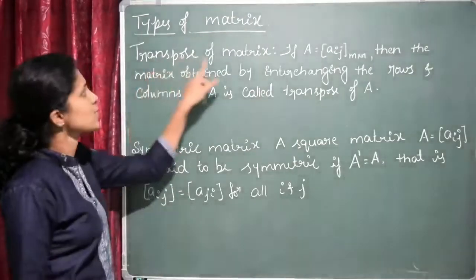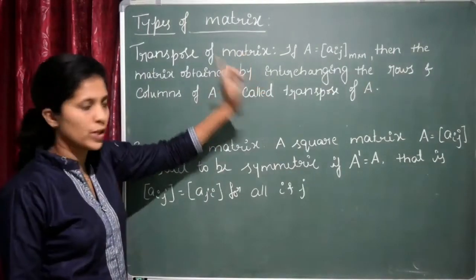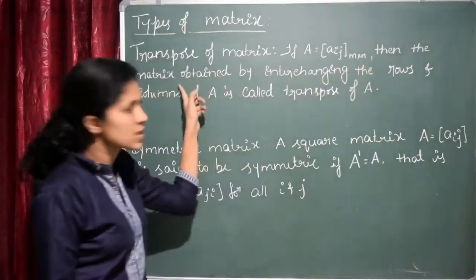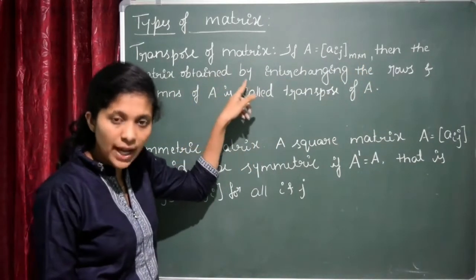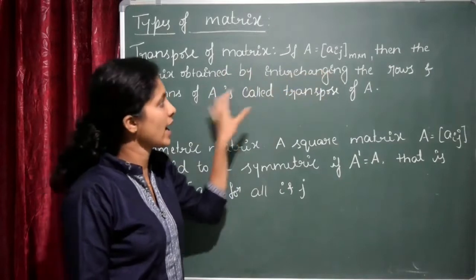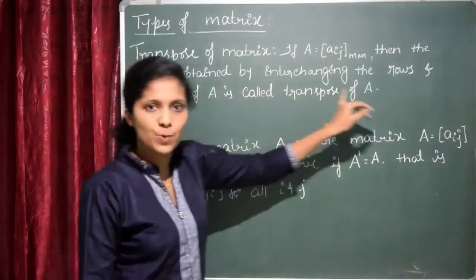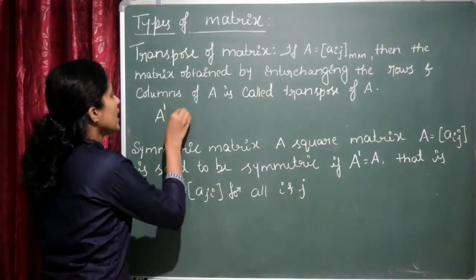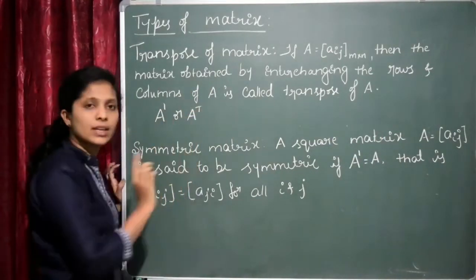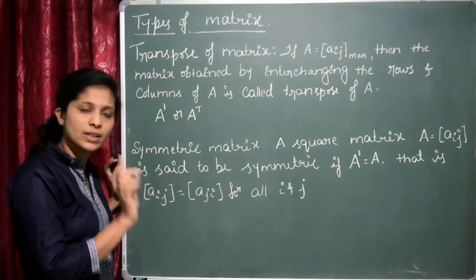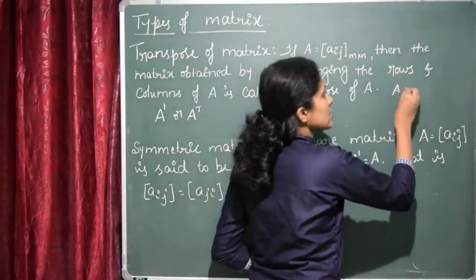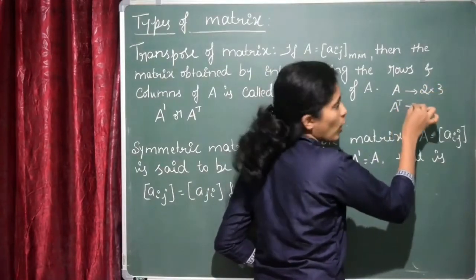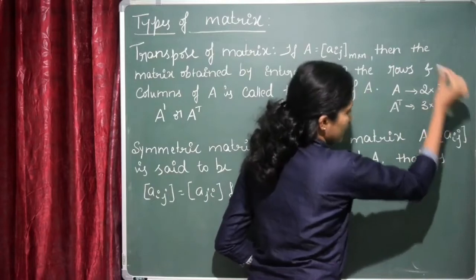Next is the transpose of a matrix. Okay, important one. If A is equal to aij of order m into n, then the transpose of a matrix is obtained by interchanging its rows and columns, and that is called the transpose of the matrix A, and it is denoted by A dash or A transpose. The thing is, you have to interchange the rows and columns. If a matrix A is of order 2 by 3, then A transpose will be of order 3 by 2.